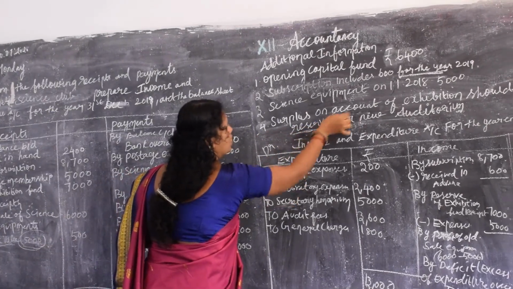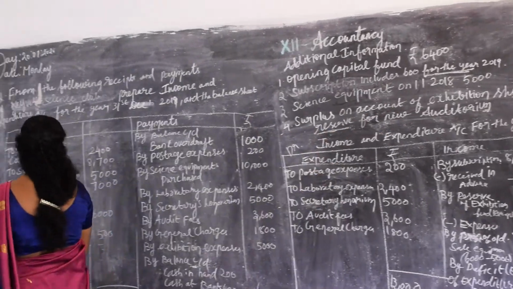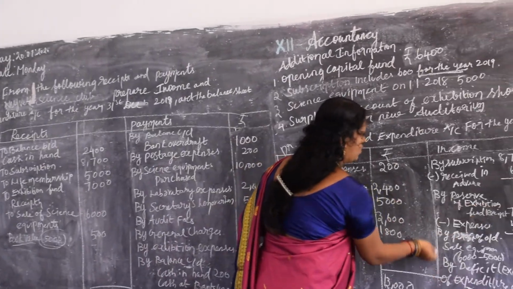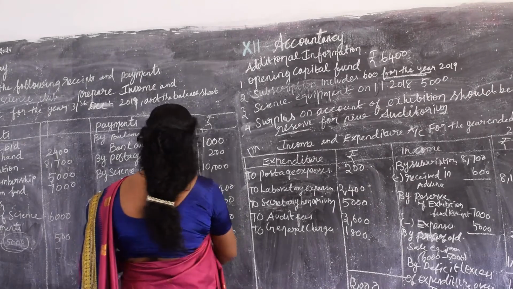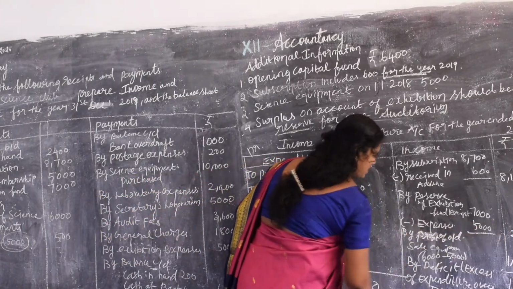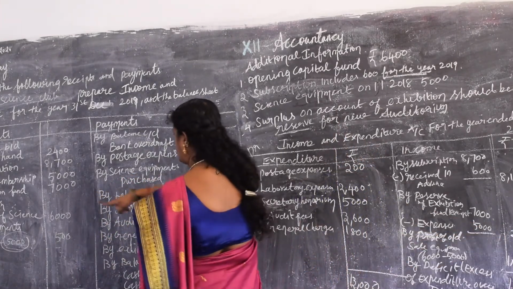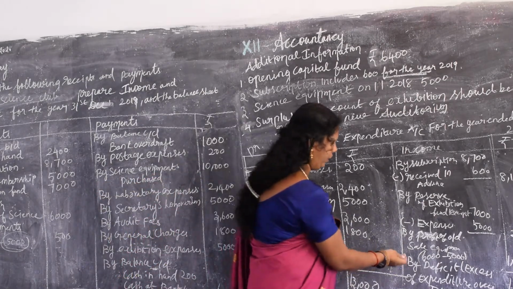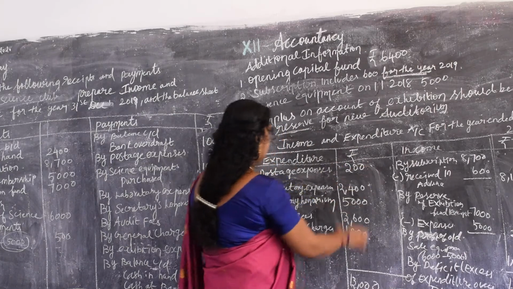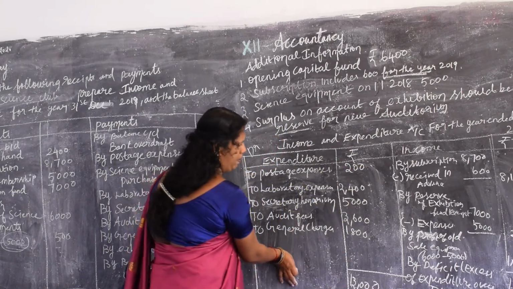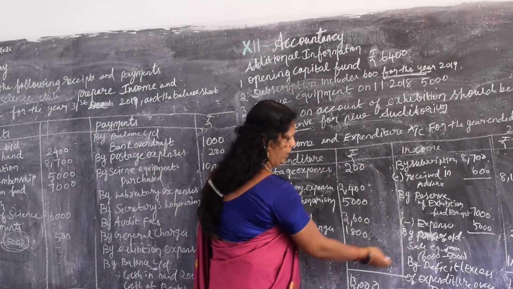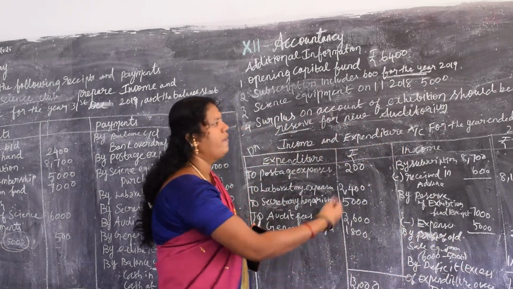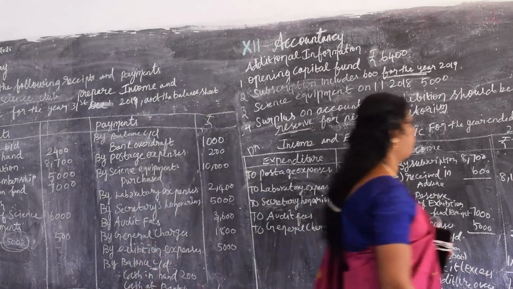In this income and expenditure, you have a little adjustment because a surplus on the account should be kept for the reserve. The exhibition fund receipts are 7,000, which I have put on this income side. The actual exhibition expenses are 5,000. So only 2,000 will go to the reserve. Then the profit on sale of equipment: we sold for 6,000 and the book value is 5,000, so we have taken the profit. In this sum, expenditure is higher and income is lower. So we have a deficit of 1,400. With this, we proceed on to the balance sheet.